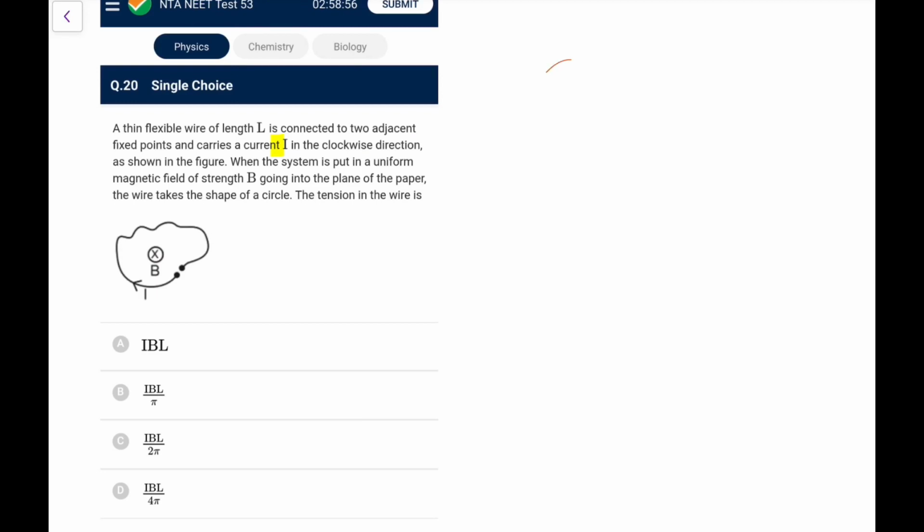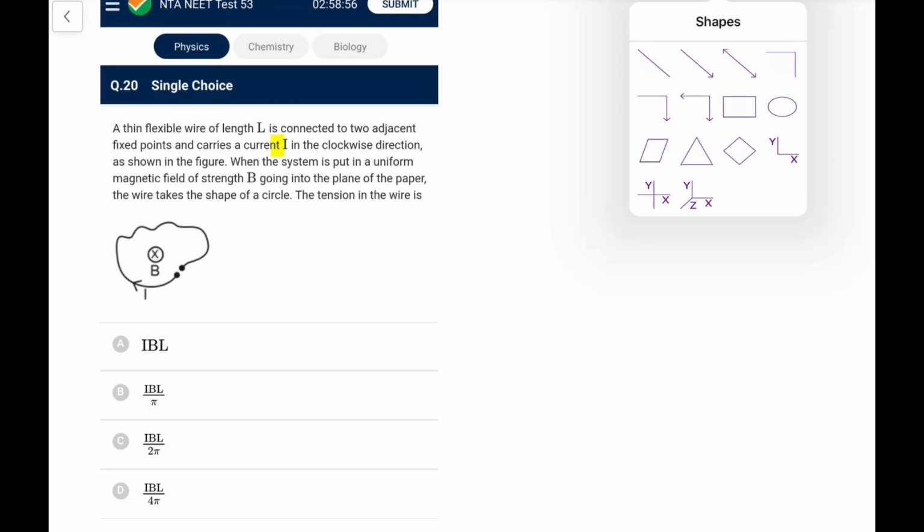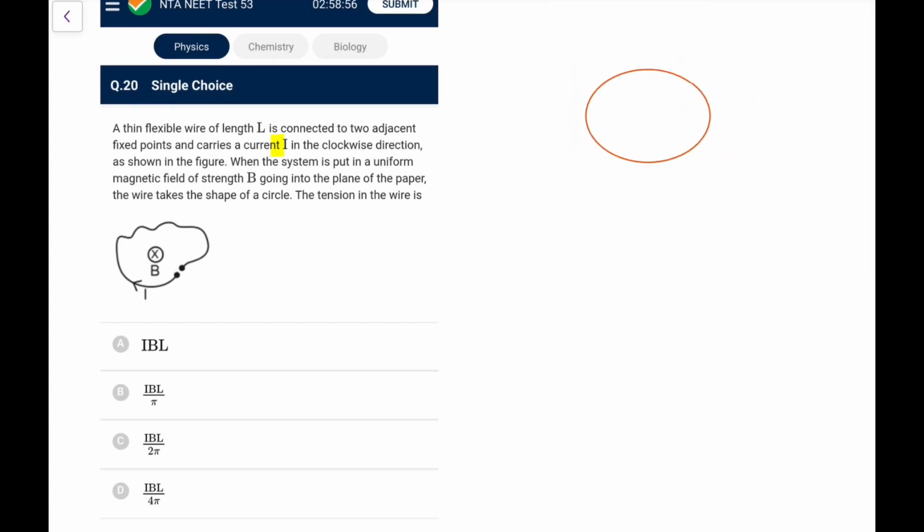So if I draw this, it will almost become a circle. Okay, let me draw it properly. So let's say it becomes a circle. Now take any small section, putting an angle delta theta here, and divide it into two parts. I can see the tensions will be like this, because if the current is going like this and B is inside, so by L cross B I, the force of the magnetic field is upwards, so tension will be like this.